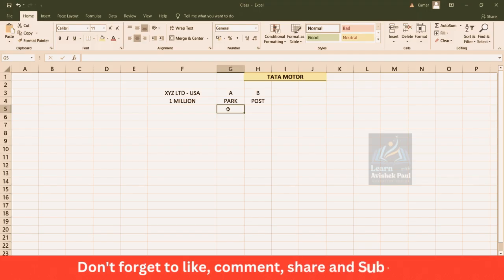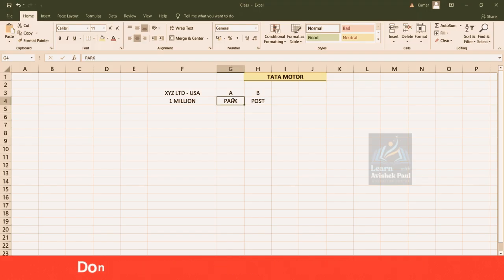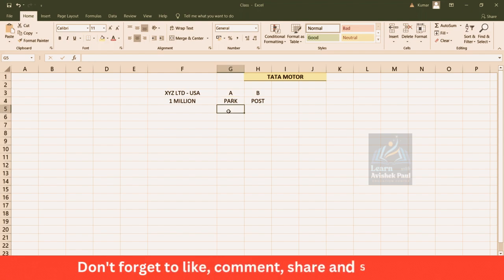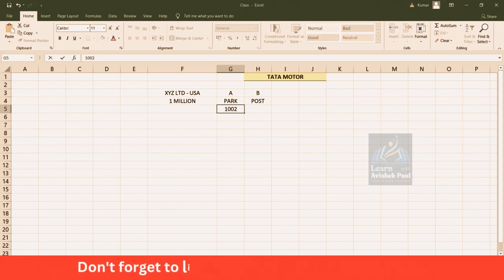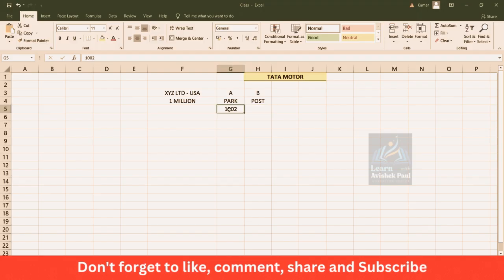Parking means what? This is incomplete posting, guys. It is incomplete posting. This document got saved, but it is there somewhere temporarily. Temporarily, it is sitting in a different table, right? Now once this document got parked, the system is going to generate a document number here. Let's suppose 1002. This document number is going to be mailed by A to B.